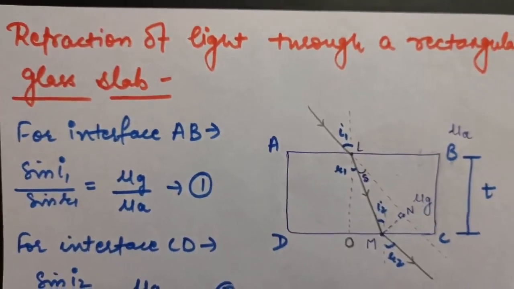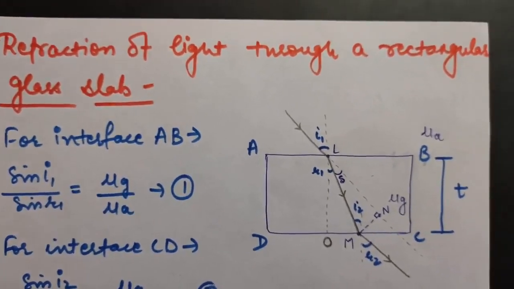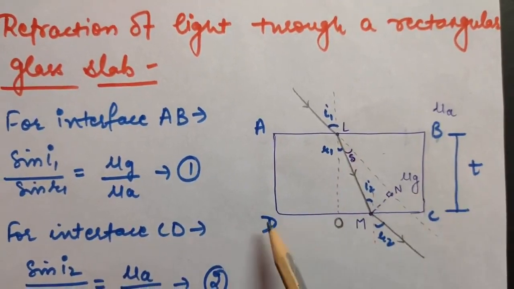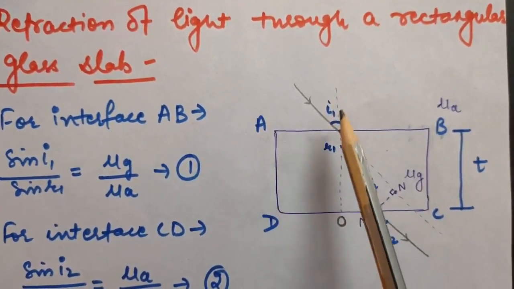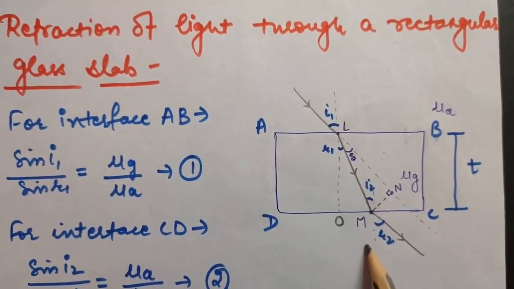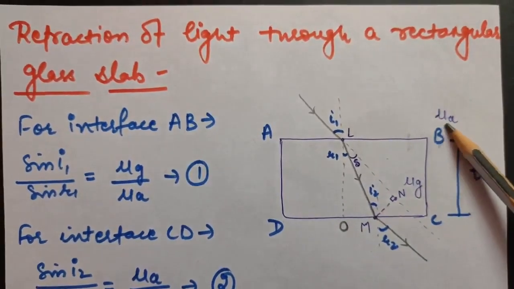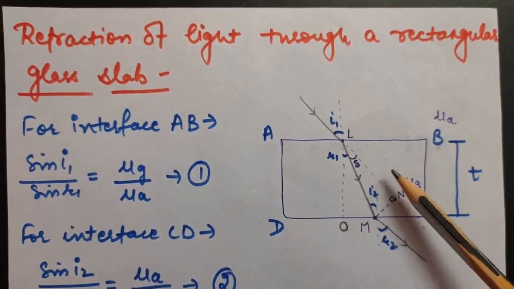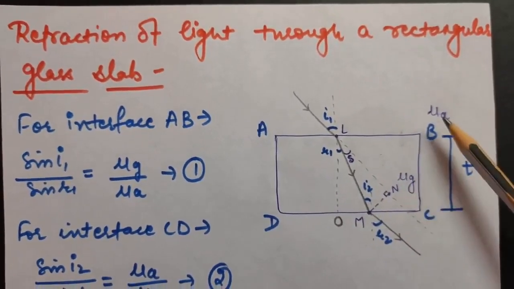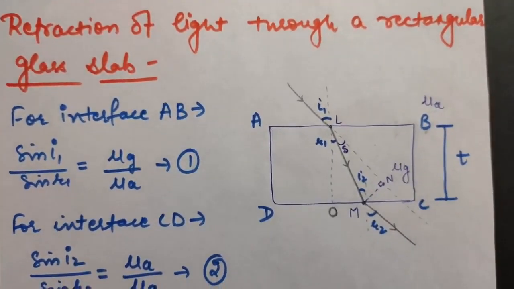Okay, so the next topic is refraction of light through a rectangular glass slab. In this diagram, as you can see, we have taken a rectangular glass slab ABCD. This is the normal drawn on these two surfaces, or you can say on these two interfaces. Let us suppose the outside medium is air, so I am denoting its refractive index by mu A, and because this is glass, its refractive index is denoted by mu G. So mu A means refractive index of air and mu G means refractive index of glass.